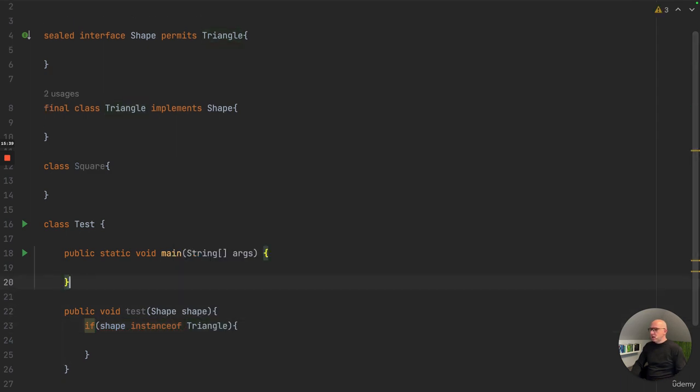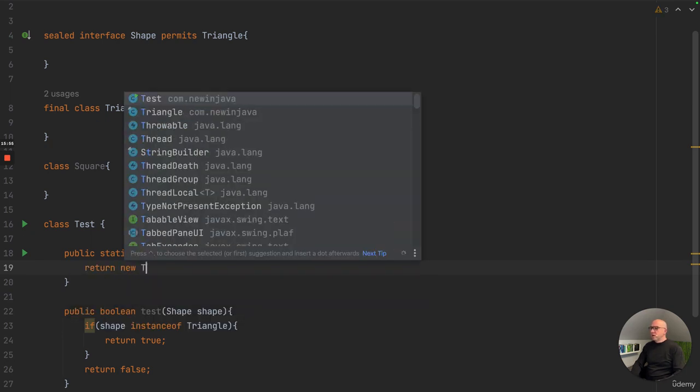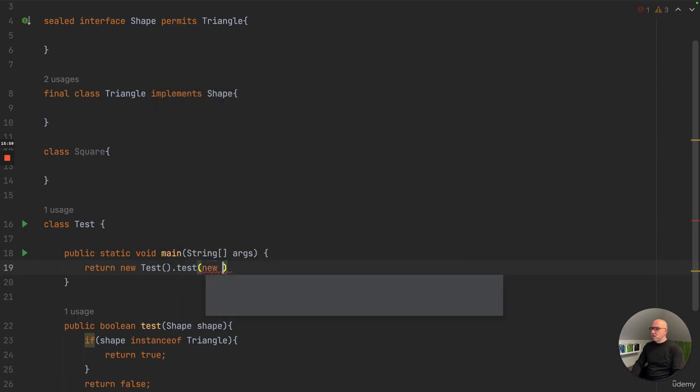This should be okay, and then it should return true, else it returns false. And now if we just make this a boolean as a return type, we can say return new test and dot test, and we call it with new triangle, and this should return a true. So let's try this in action.